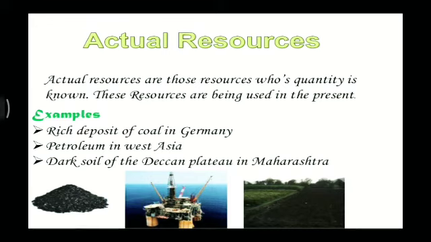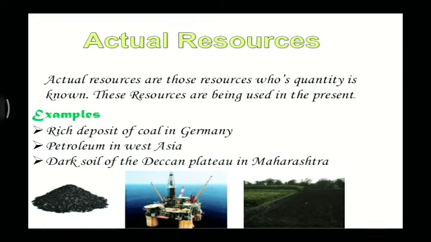So therefore, high-speed wind is an actual resource for the Netherlands and Tamil Nadu. Alright, along with all this, the rich deposits of coal in Germany also come under actual resources. Petroleum in West Asia, dark soil of the Deccan Plateau in Maharashtra, all these are other examples of actual resources.